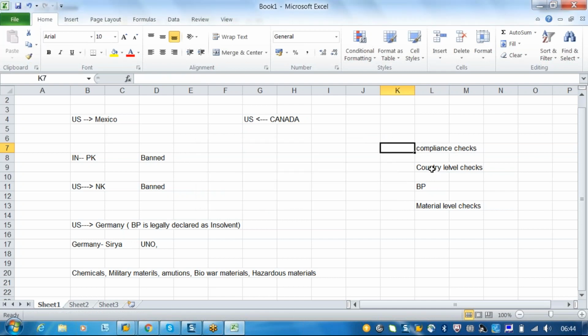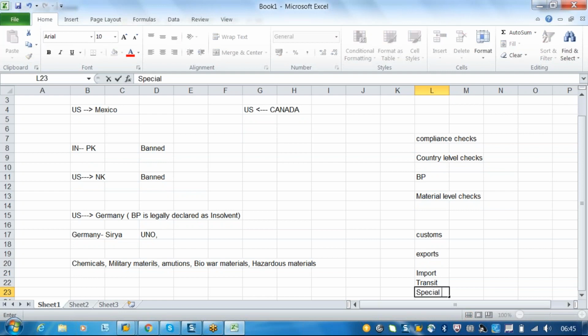So how does the system know whether we have to look for country level checks or business partner level checks or material level checks? These are all part of your compliance checks. And again, as part of your customs, we will have some other checks, like export checks. If it is an import, we have to go with the import checks. There are some transit checks when the transaction is happening between the European Union or between the NAFTA countries. And there are special customs processes.